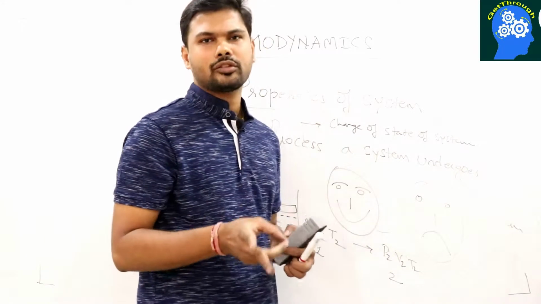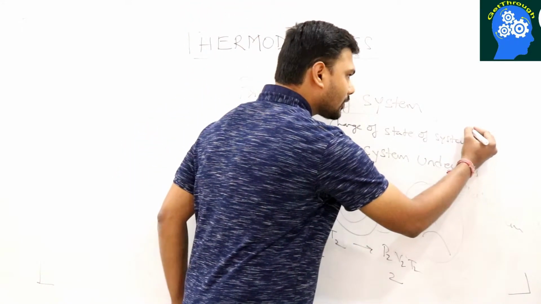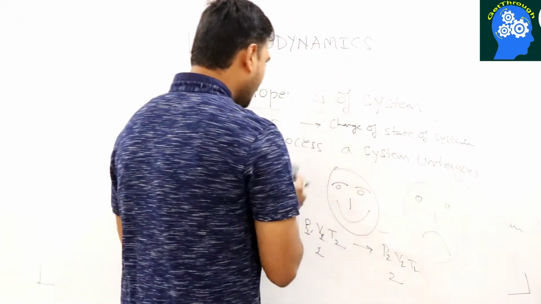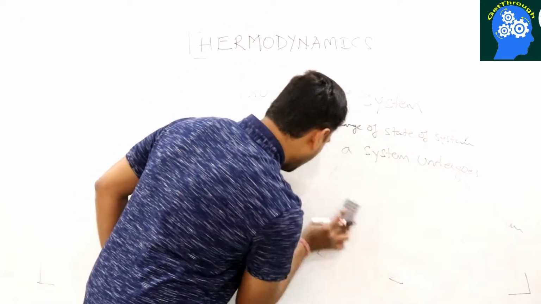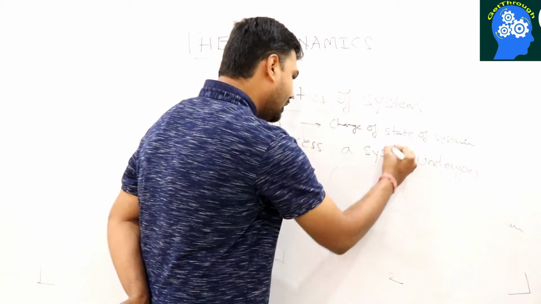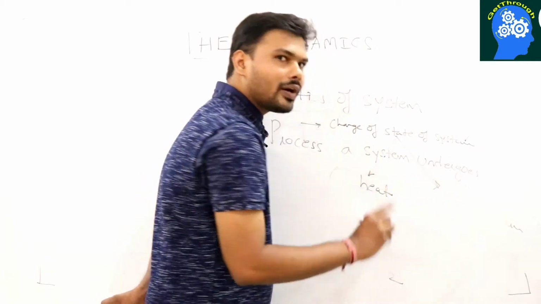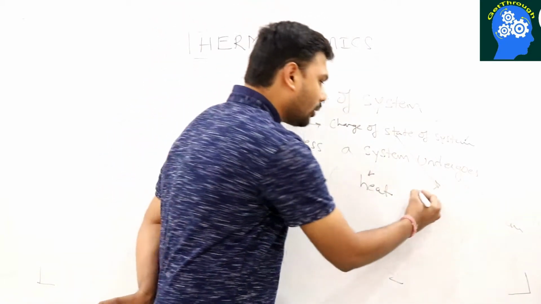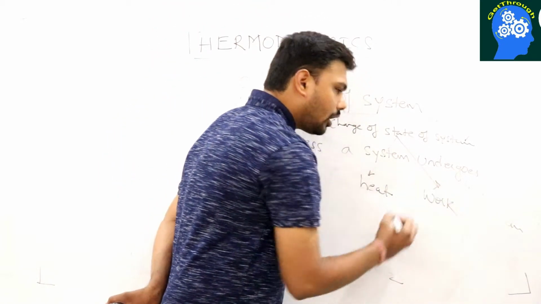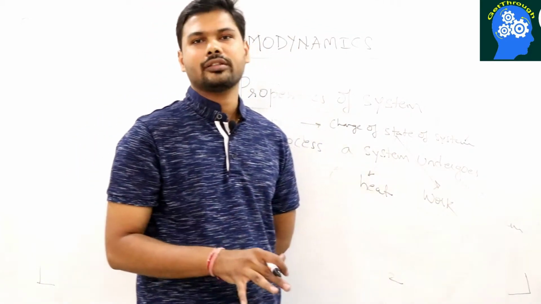You can do only two things to a system. Either you can give heat to the system, or you can take heat from the system. Either you can do work on the system or you can take work from the system. How do you do work on the system? When you try to compress the system, you are doing work on the system.